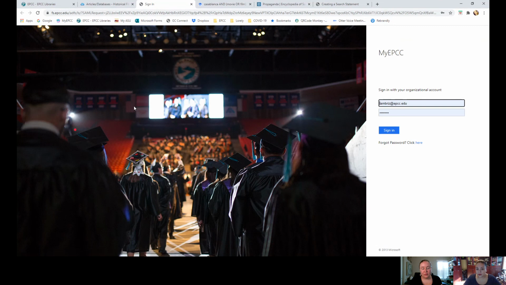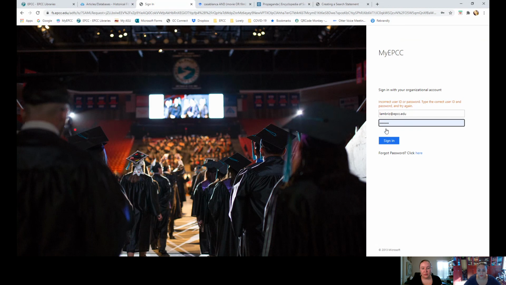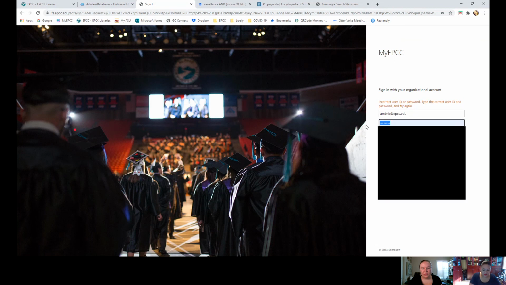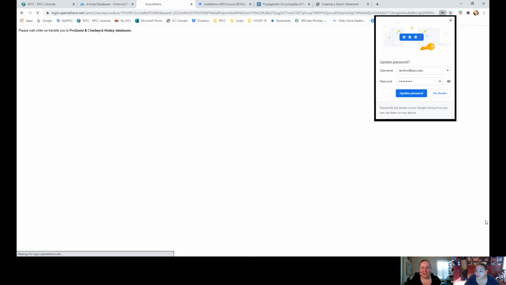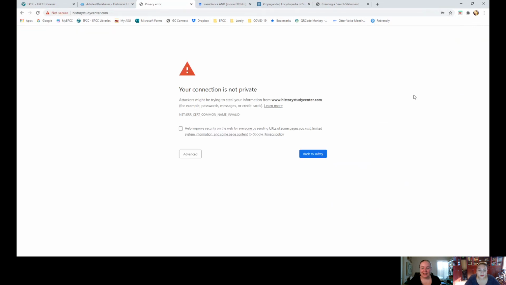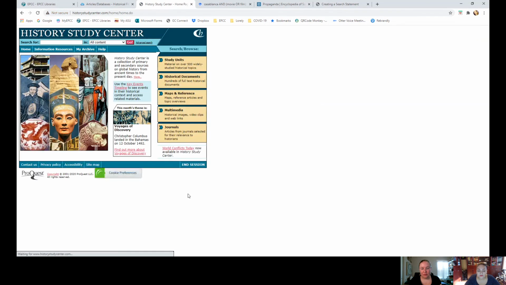Once you click on it, it's going to ask you to authenticate. So it's the same credentials that you use to sign on to your email or Blackboard. I changed my password last night, sorry. Okay. If you get this screen when using Google Chrome, click on Advanced and then Proceed. Okay, so again, you can find pretty much anything related. I'm going to do the Casablanca propaganda on this one.